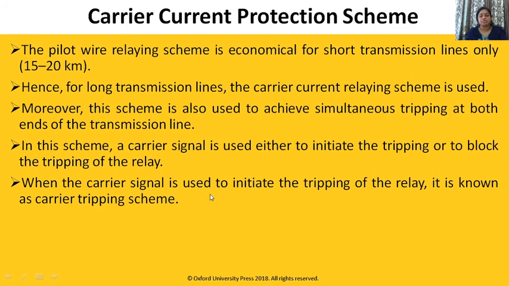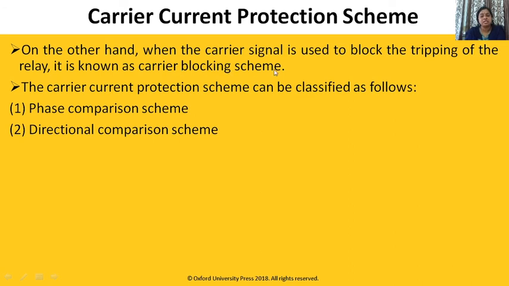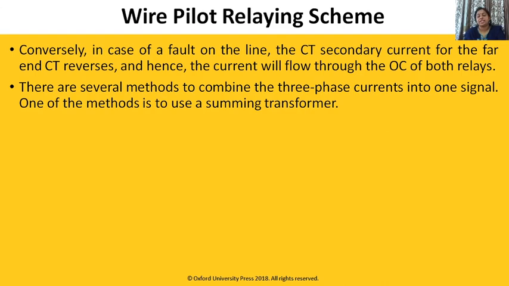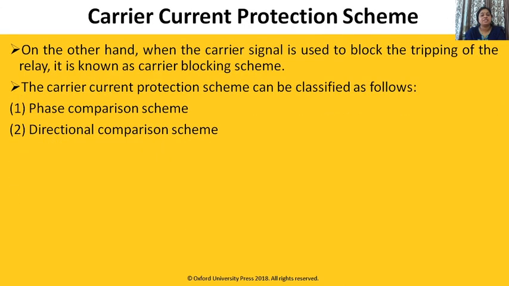When the carrier signal is used to initiate tripping of the relay, it is known as carrier tripping scheme. On the other hand, when the signal is used to block the tripping of the relay, it is known as carrier blocking scheme. The carrier current protection scheme can be classified as phase comparison scheme and directional comparison scheme. Up till now in this lecture we have seen wire pilot relaying scheme. Now in the next lecture we'll see phase comparison scheme and directional comparison scheme. This is very important. Thank you.